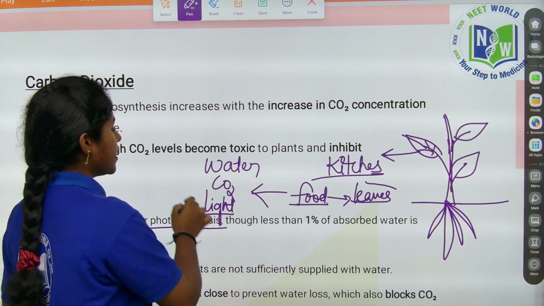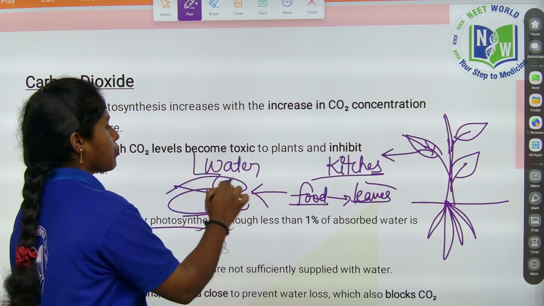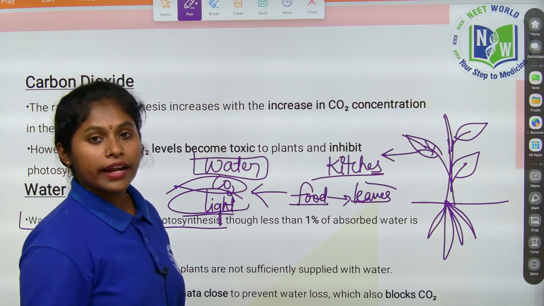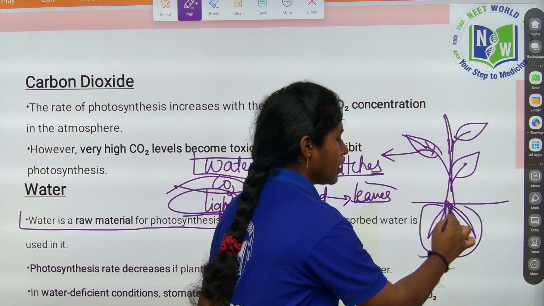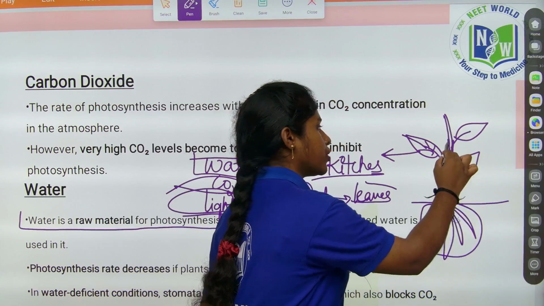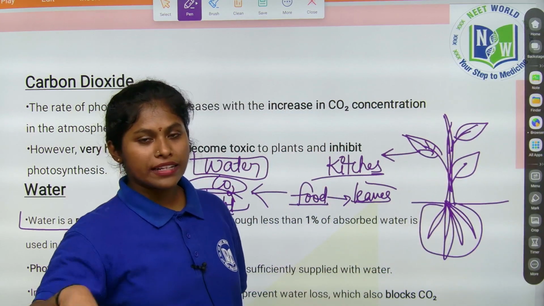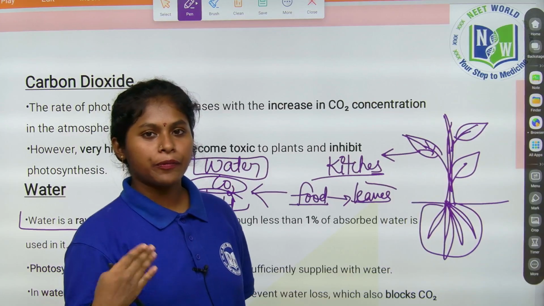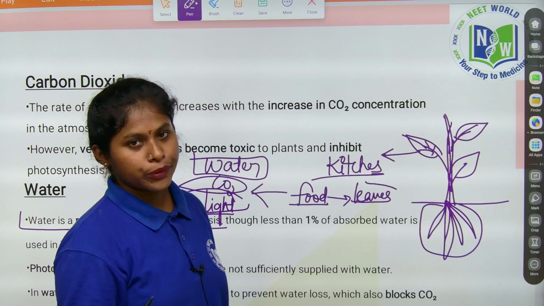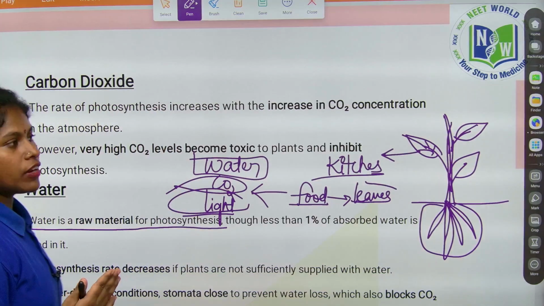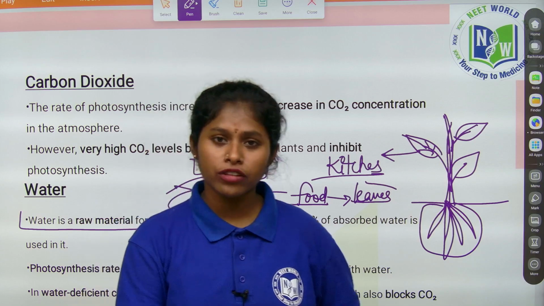We discussed light and carbon dioxide. Now we have to discuss water. Where does the water come to the plants from? From the underground part of the plant. The roots absorb it and it is transported to the leaves. In the leaves, the chloroplast organelle blends all these raw materials and prepares the food. Along with the food, it releases oxygen, which goes back to the atmosphere through the stomata.